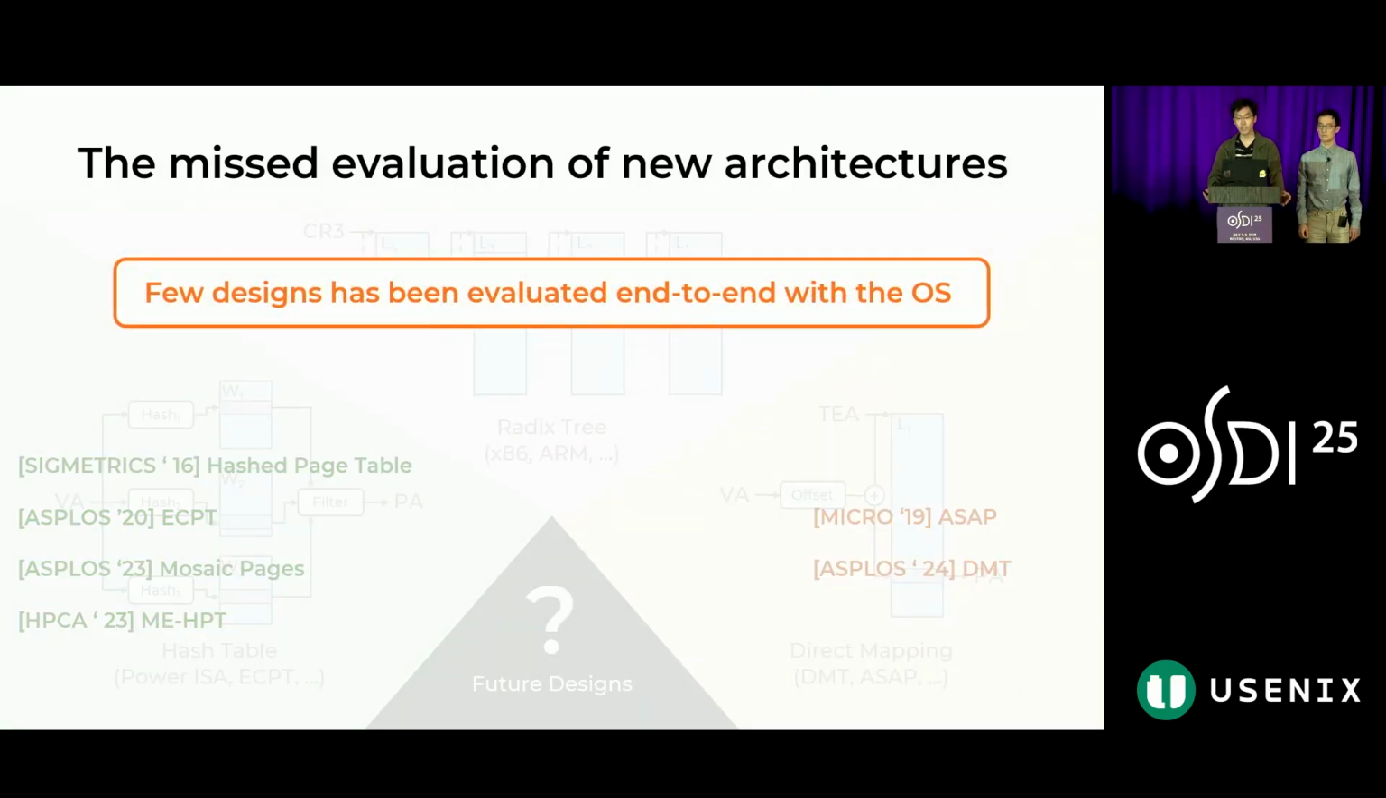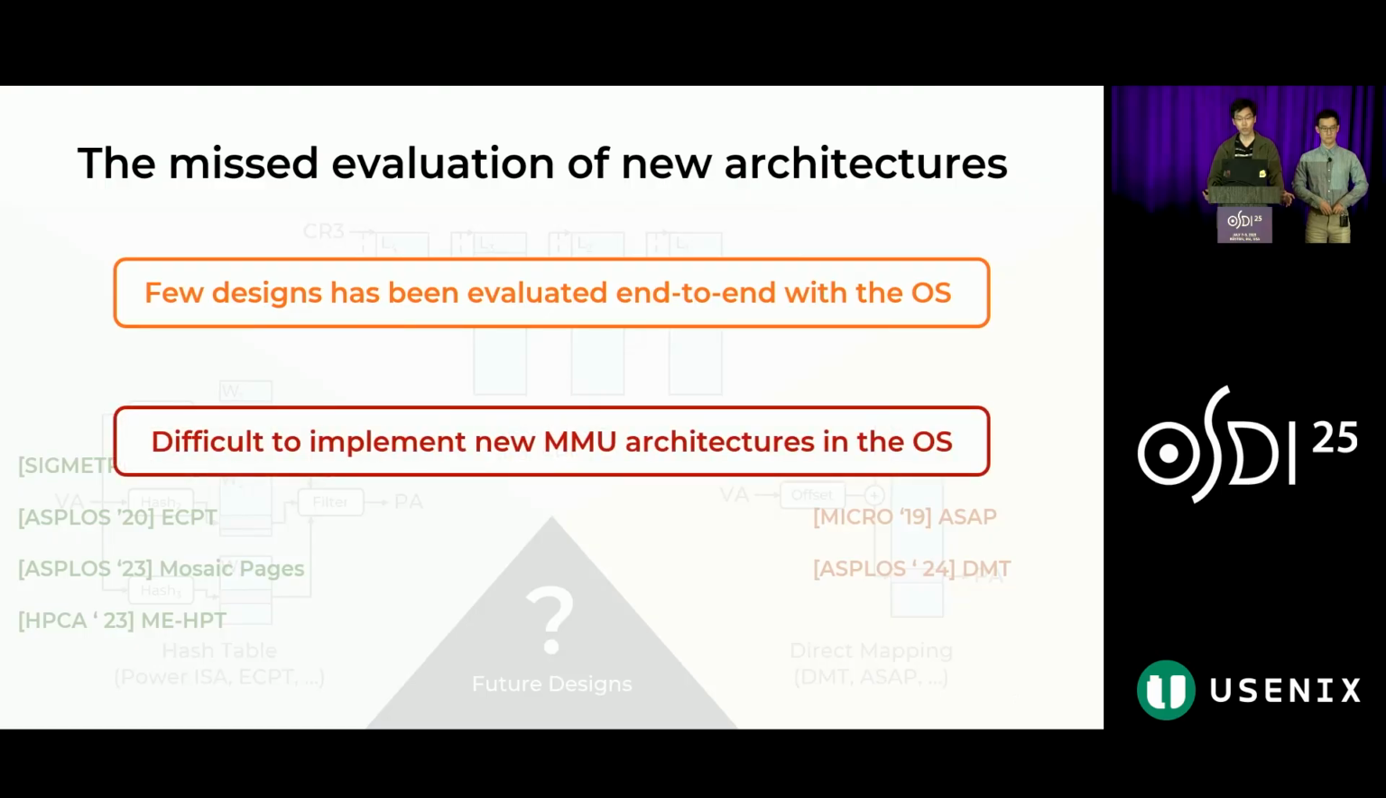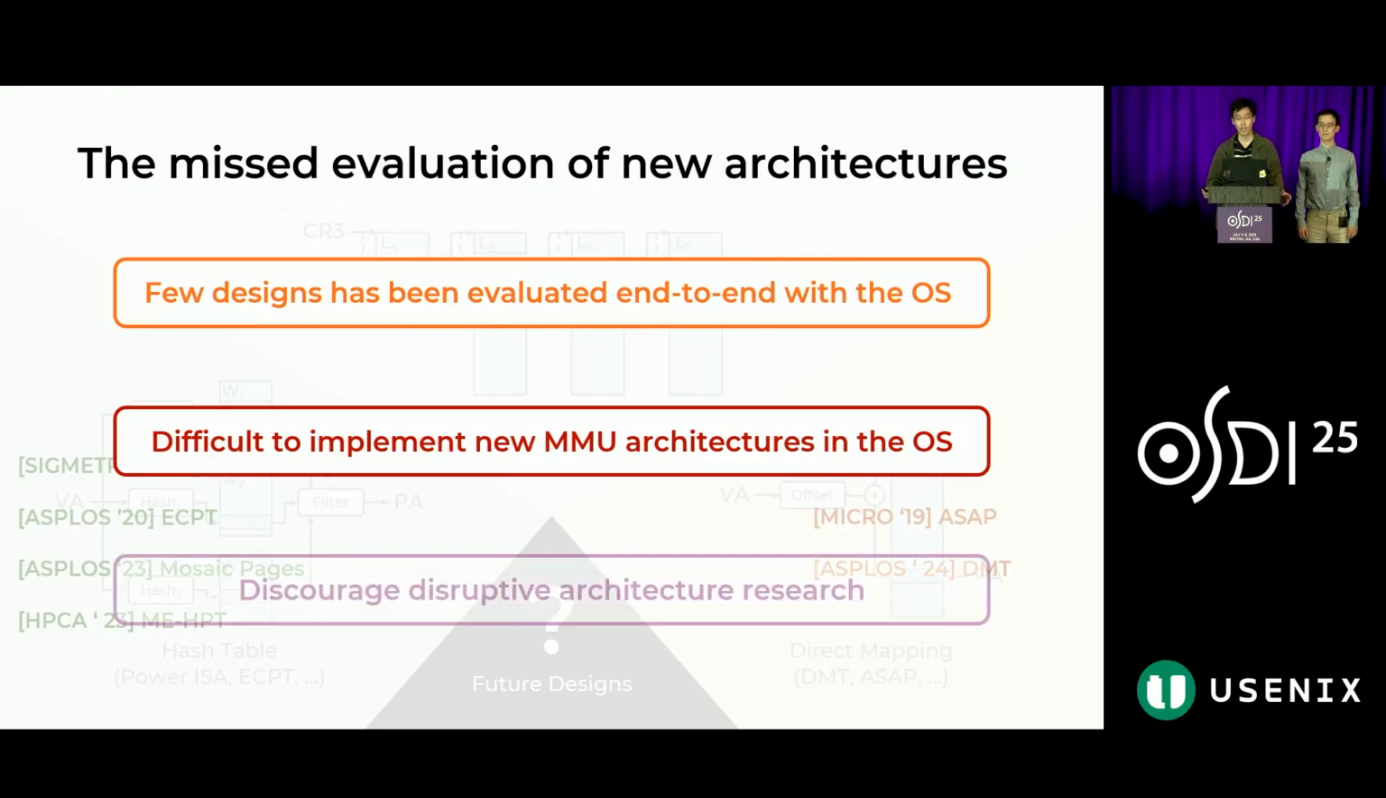However, despite many works having been proposed, few designs have been evaluated end-to-end with the operating system. There is a big question mark on their software applicability and implications. The root cause of this issue is that it is very difficult to implement vastly different MMU architectures in the operating systems, as we will detail later in this presentation. And this difficulty already discourages disruptive architecture research, because they are too hard to implement and evaluate in commercial operating systems. We have already seen recent papers in the architectural community that suggest focusing on incremental changes.